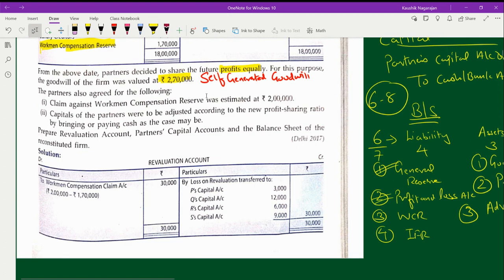So first concept got over. Now coming to the adjustment portion. In adjustment, it is said that the claim against the workmen compensation reserve is rupees 2 lakhs.